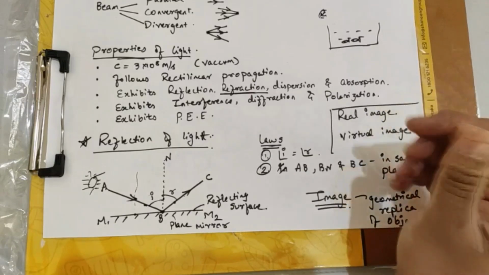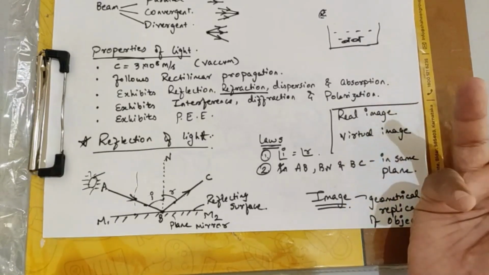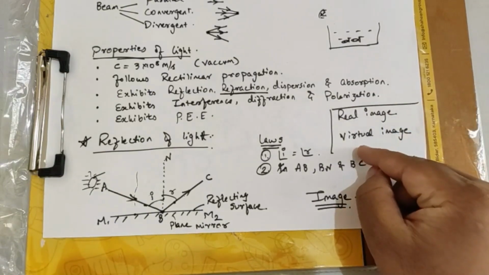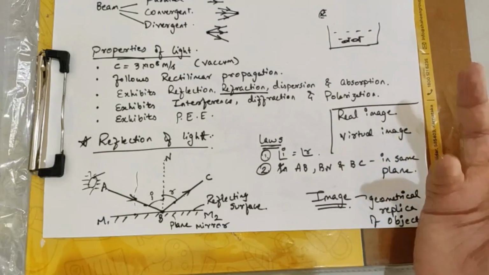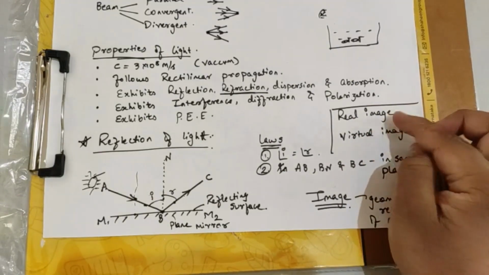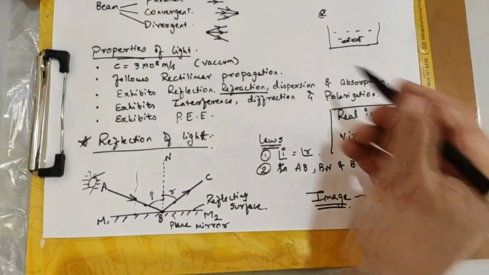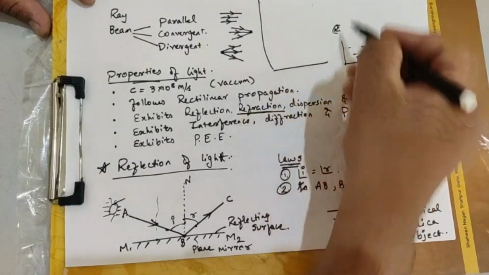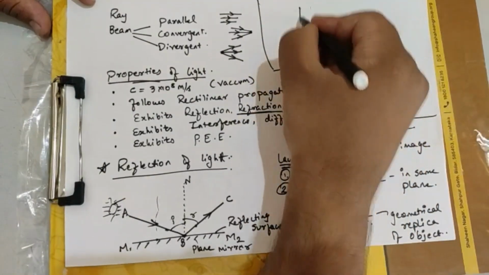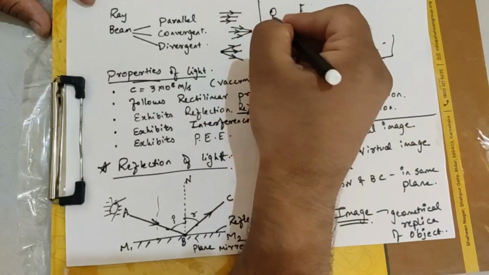यानी कोई ऐसी चीज़ है जो दिखाई देती है, लेकिन when you go there, it is not actually there. So that is what is called as virtual image. Real image, something that can be actually present over there. So that is the difference. Now in detail, if I have to tell you about virtual image, for example, say I hope this space will be enough. For example, this is your plane mirror. This is you standing here.